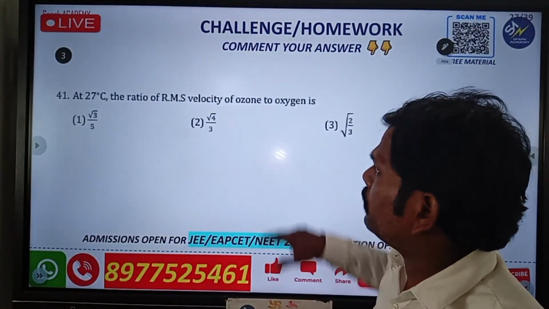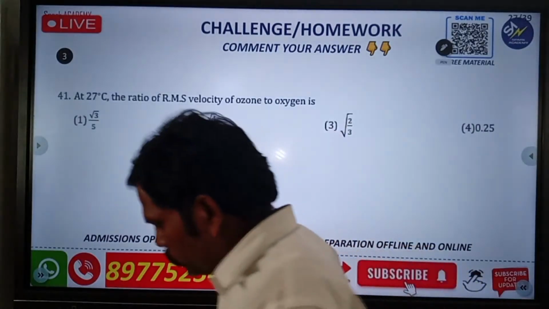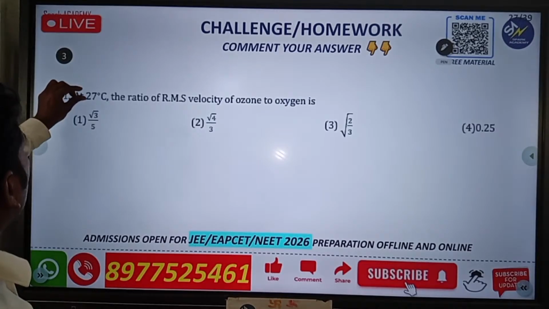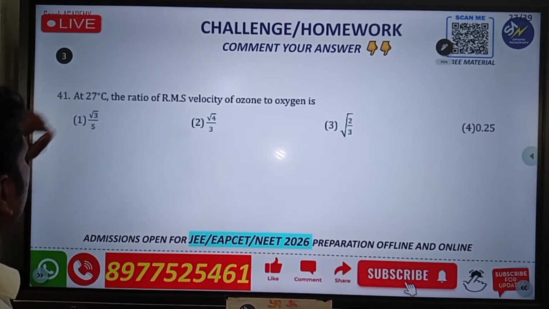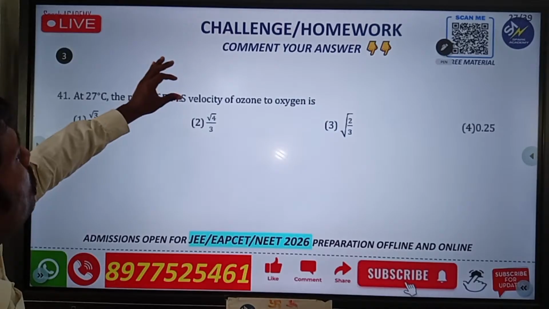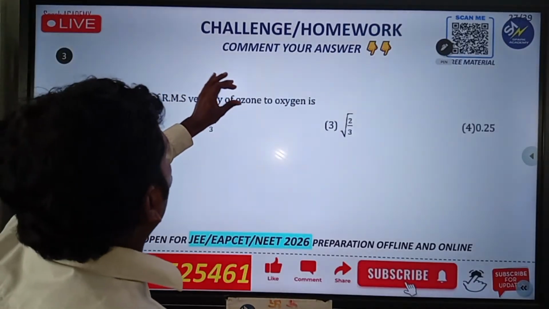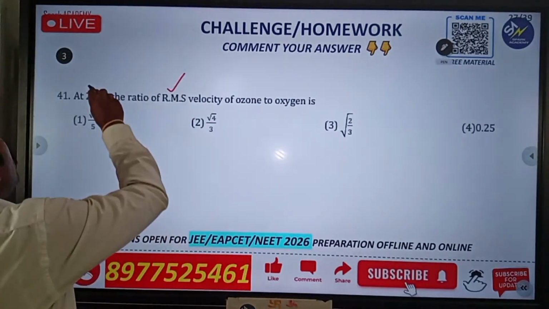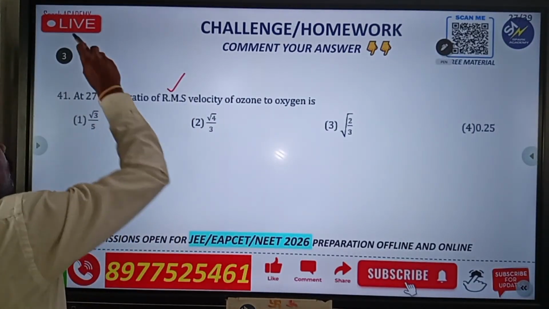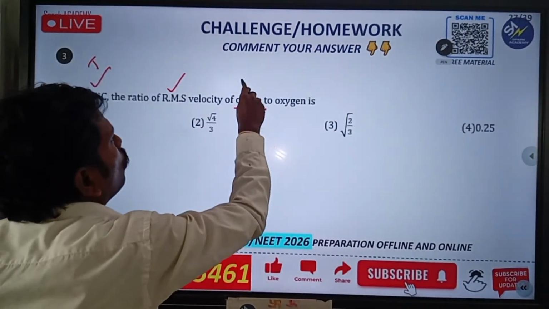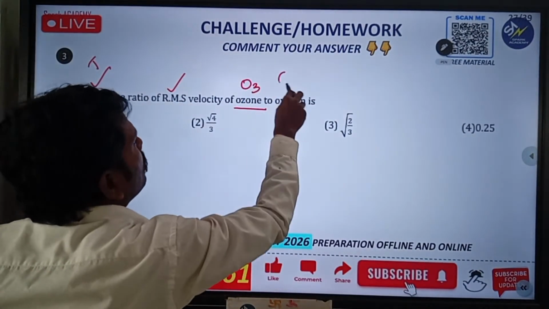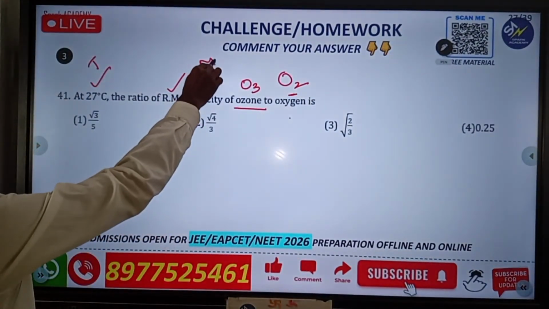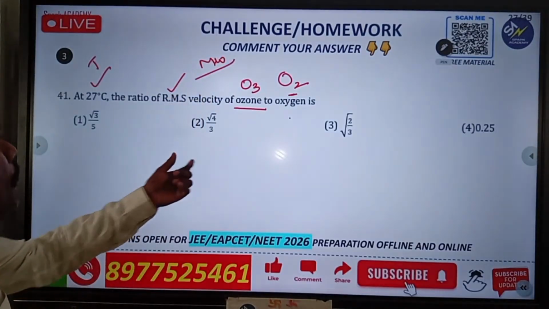Next, go for another one. This is another challenging question. At 27 degrees centigrade, what is the ratio of the RMS velocity of ozone to oxygen? They are asking for RMS velocity at 27 degrees centigrade temperature. Ozone means O3 and oxygen means O2. How to find out? They will give only molecular weights, so by using molecular weight you can apply that formula.